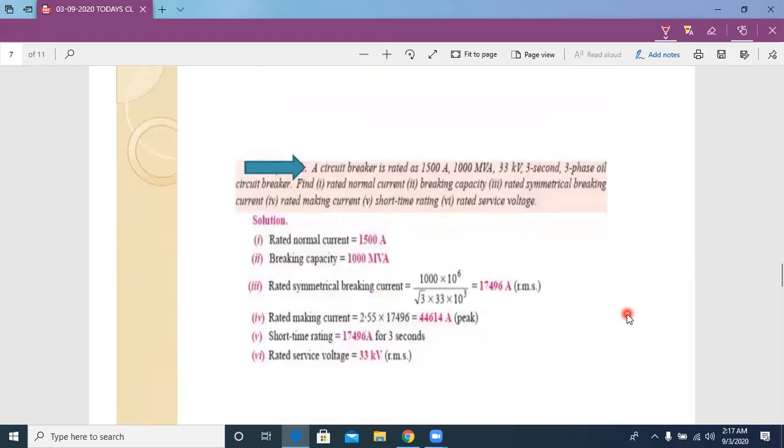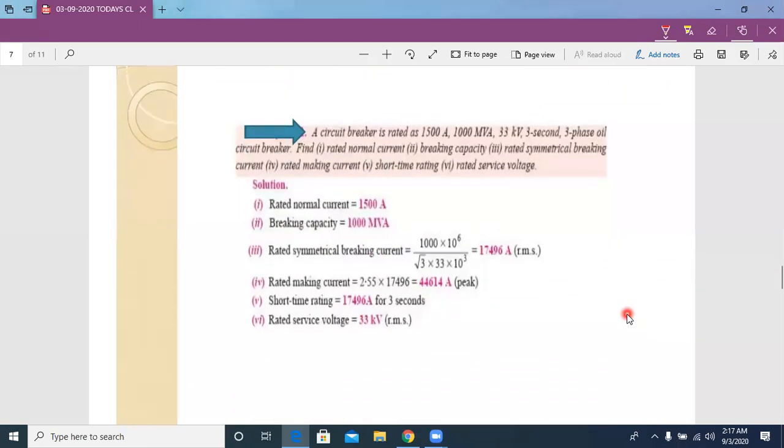Now, by seeing this problem we can get better clarity. In this problem, a circuit breaker is rated 1500 amperes.